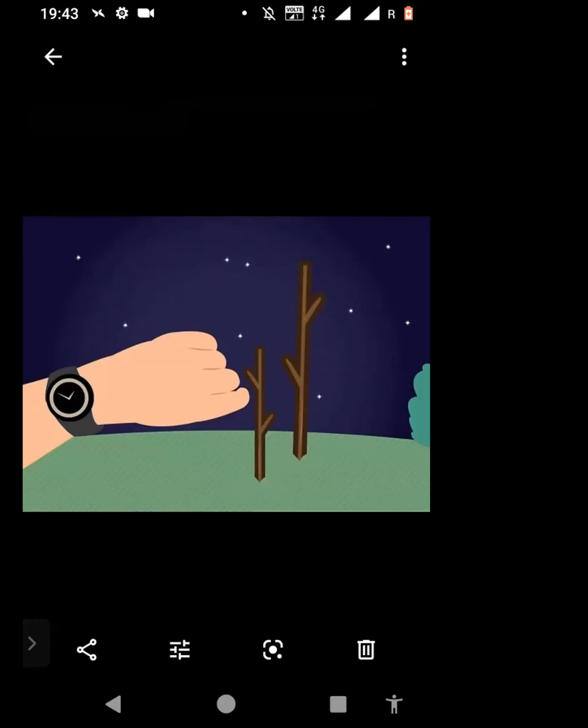Now you place them in such a way that when you look at the top of the shorter stick towards the taller stick, on the horizon behind the tall stick, you should see a bright star. It's like a telescope, right? The front end is a short stick, the further end is a long stick, and far away you'll be looking at the star. You have to hold that position and wait.